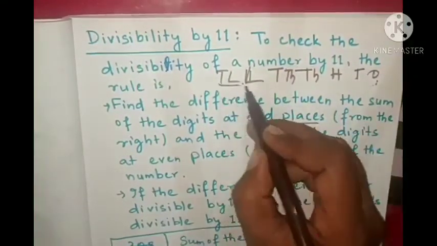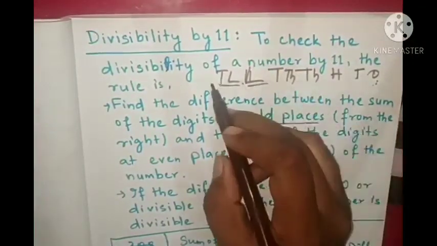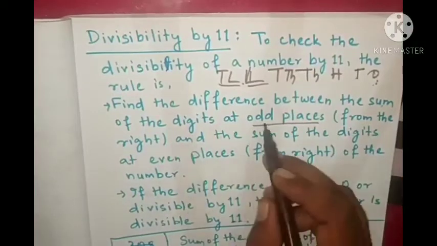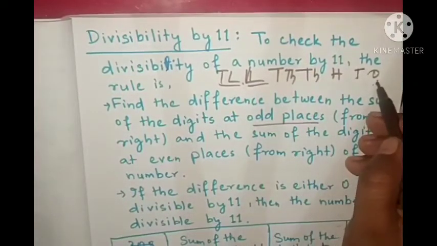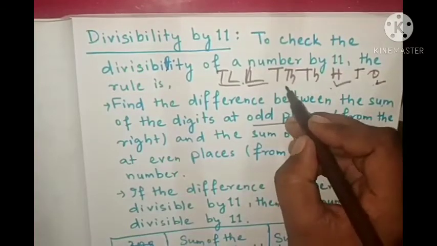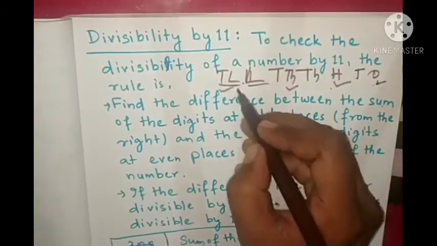So first you will add the digits at odd places: ones, 100, then 10,000, then 10 lakh.